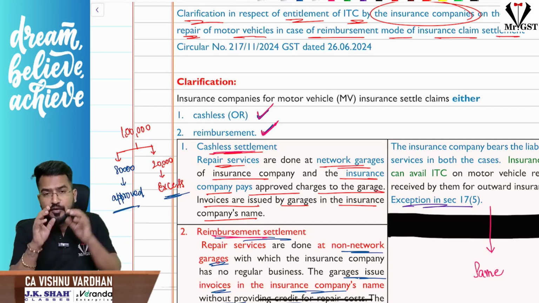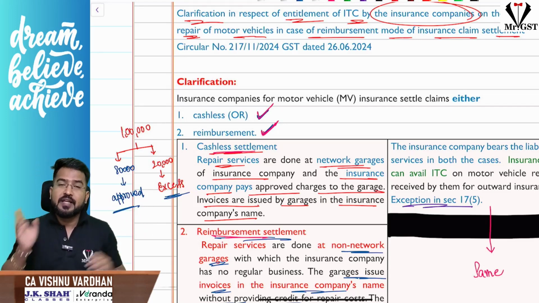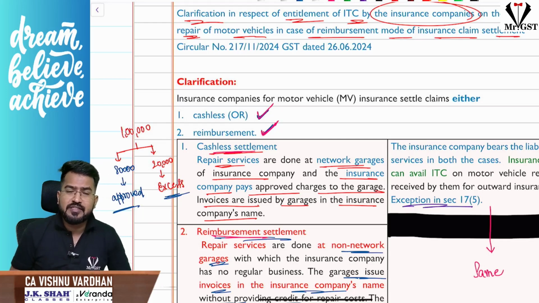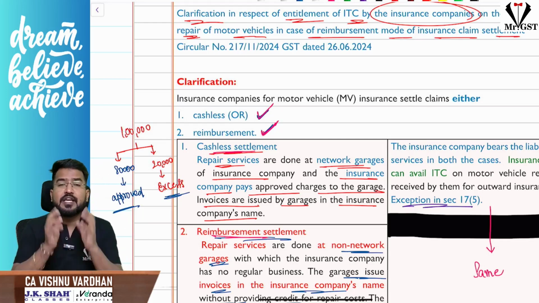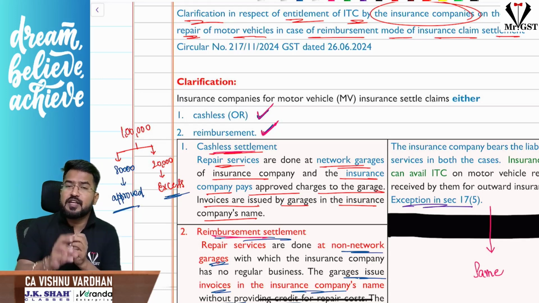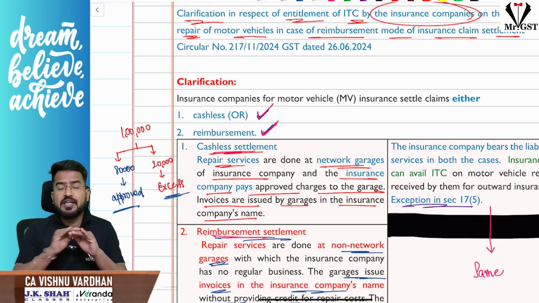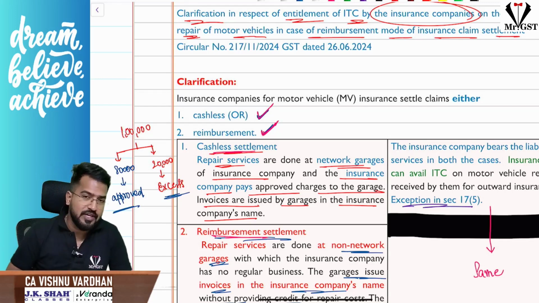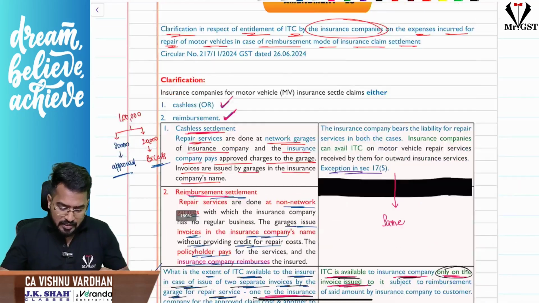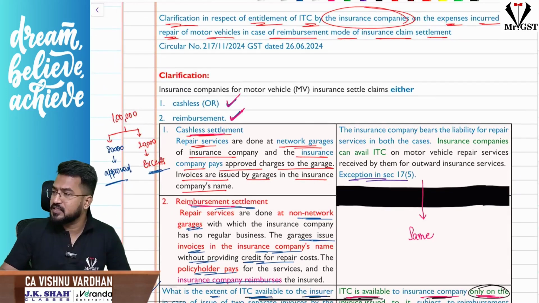But if the invoice itself is fully raised in the customer's name and not in the insurance company's name, then how will the insurance company take ITC? So, the insurance company cannot take ITC if the garage's invoice for the repair and maintenance expenses is fully raised in the name of the customer. Even though the insurance company is reimbursing, it cannot take ITC because the invoice is not in its name. So, that is another clarification with respect to insurance companies incurring these repair expenses.